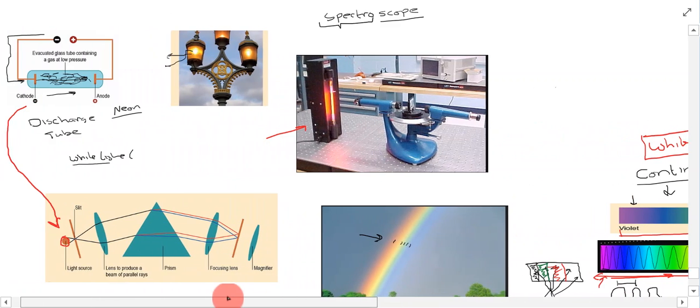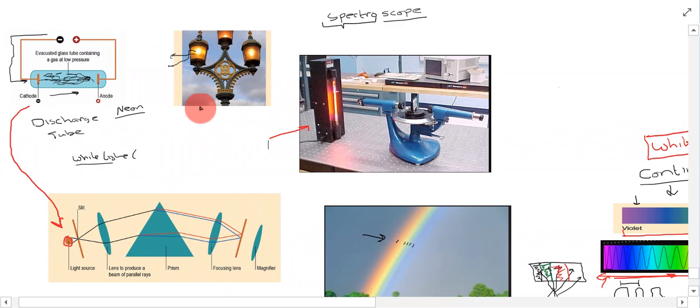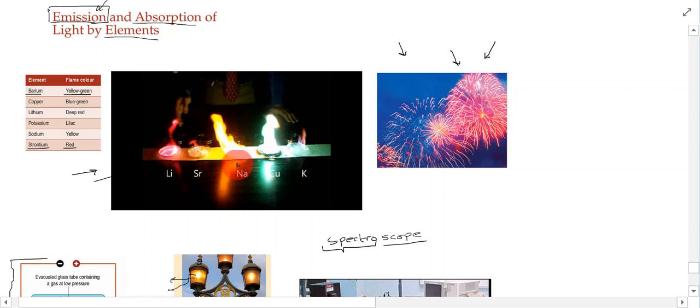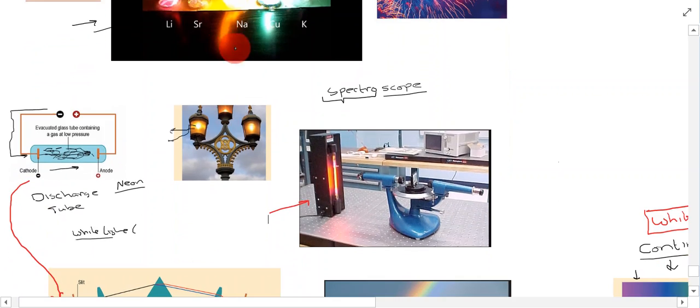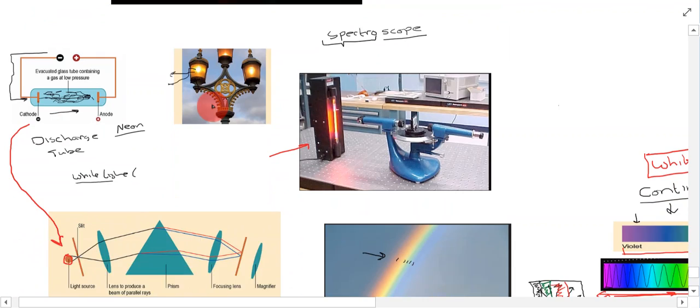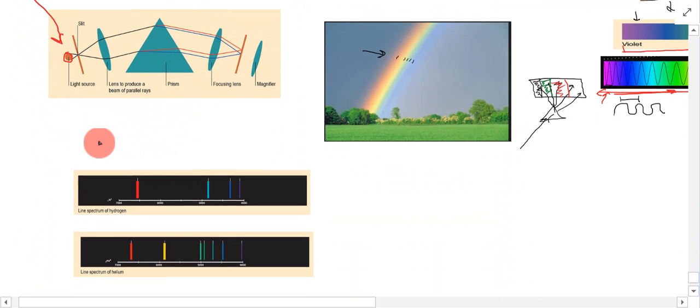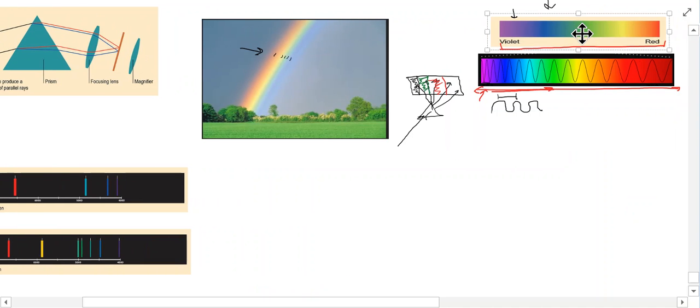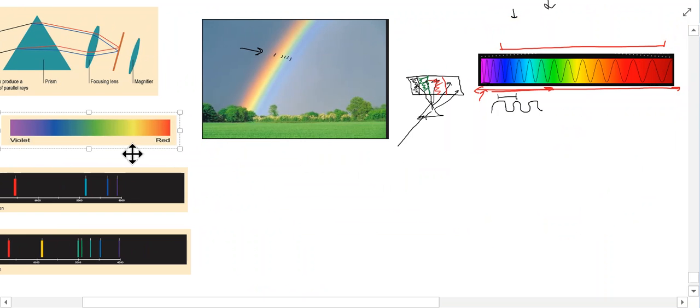But something really interesting happens when you use a discharge tube with individual particular elements. Remember, individual elements have their characteristic color. So for example, if you have a sodium lamp, it's going to give off this characteristic color of light. And then you pass this through a prism, and you split up the light that's present in here to see what that looks like. And what actually happens is you start to get these kind of things here. I'll just bring this over so we can compare it, I'll put it up here.